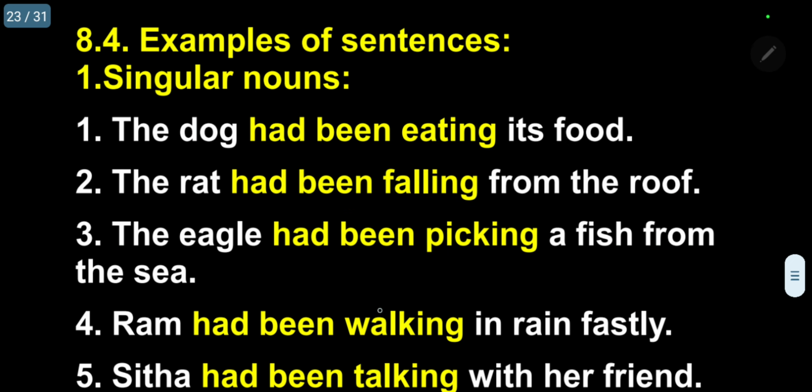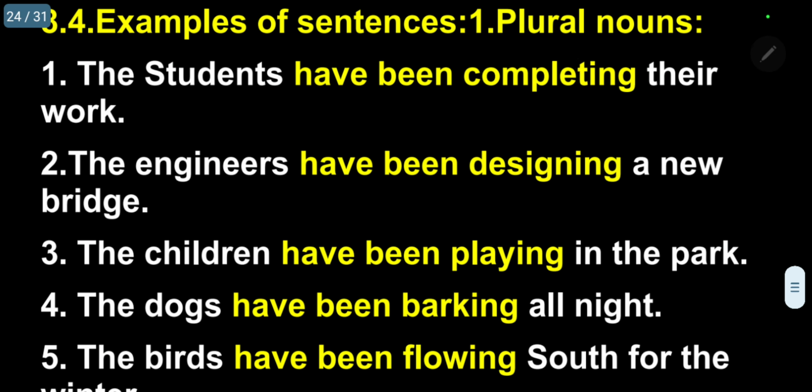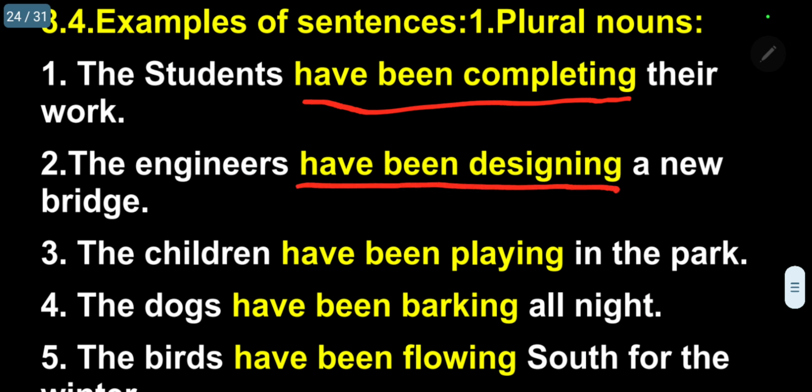Kindly follow. Now, examples of the plural noun. The students had been completing their work. The engineers had been designing a new bridge. The children had been playing in the park.